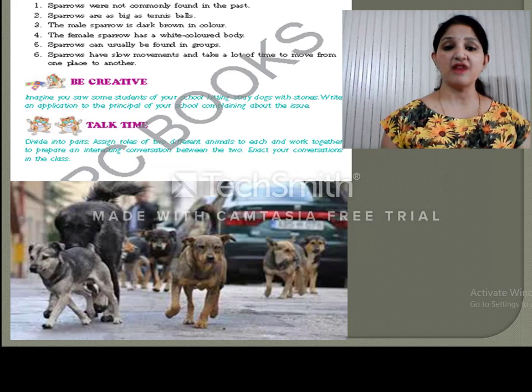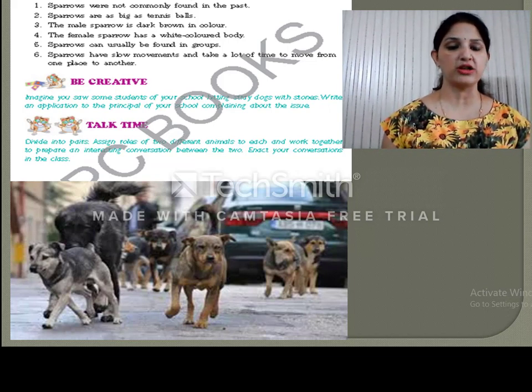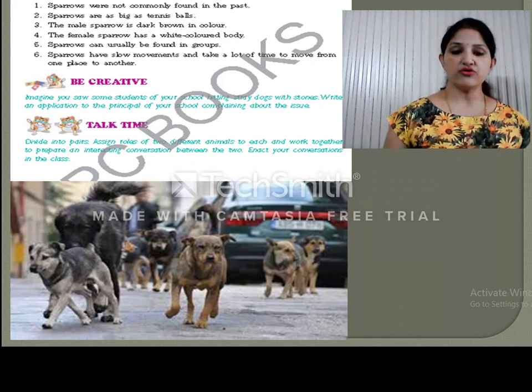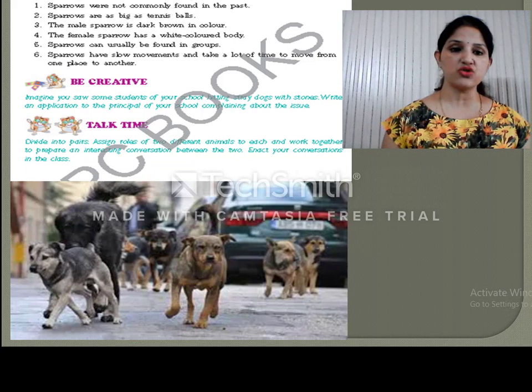So, this was the paragraph. Now you have to tell which statement is true and which one is false according to the passage. So, this is your homework. You have to do this by yourself as it is a test of your listening.